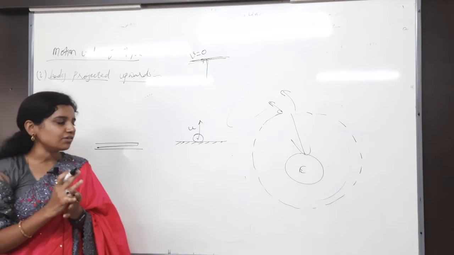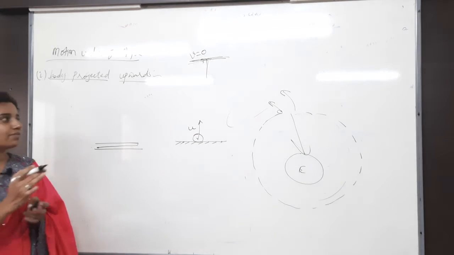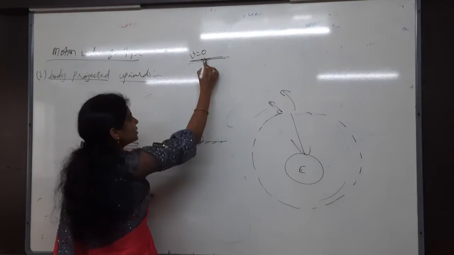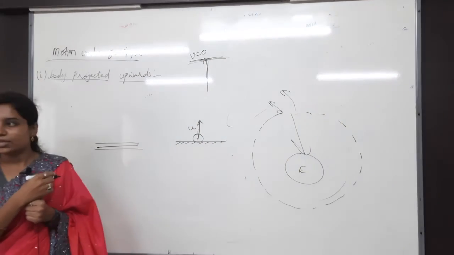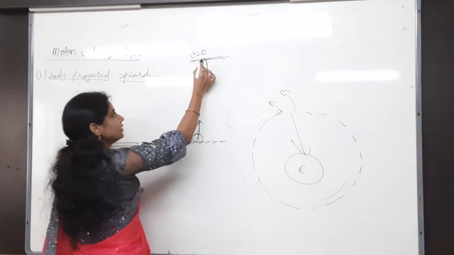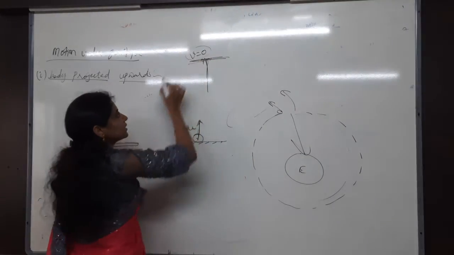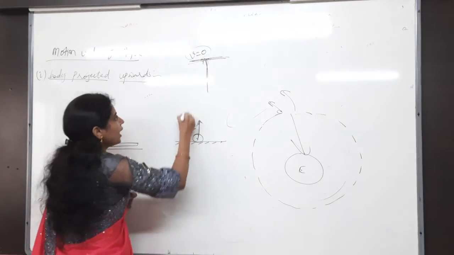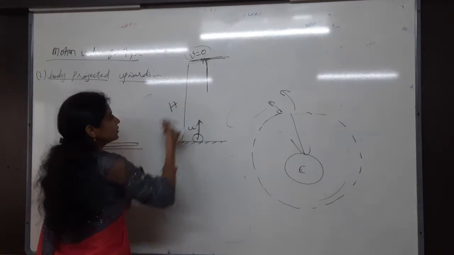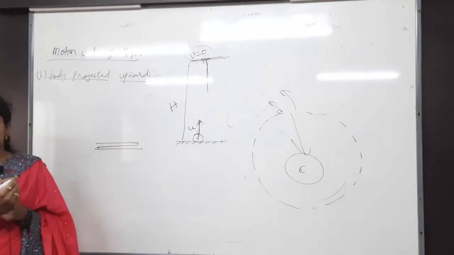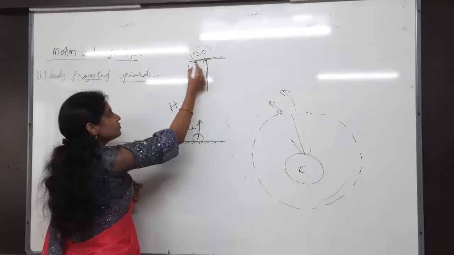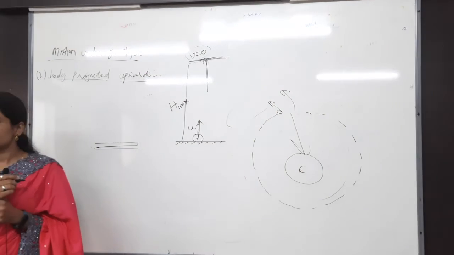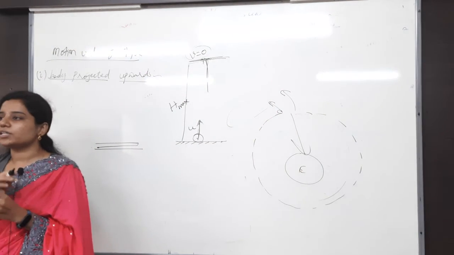That is not necessary now. But what happens? Whenever the body is thrown in upward direction, it is returning back to the ground again. While returning, at the maximum height, what happens? Nothing but velocity becomes 0. And this is the height traveled by the body. Where the velocity becomes 0, that height, what do we call? Nothing but maximum height. Maximum, till there only it can go.